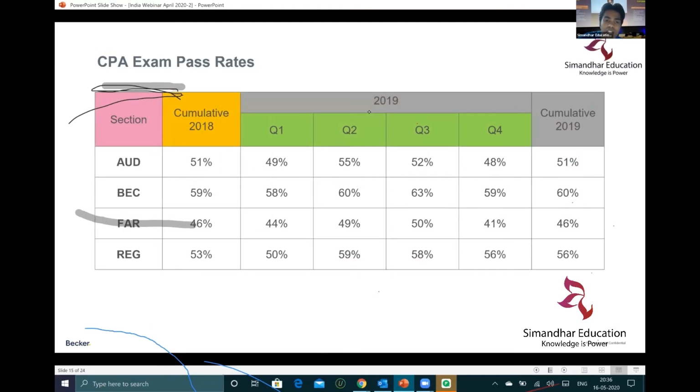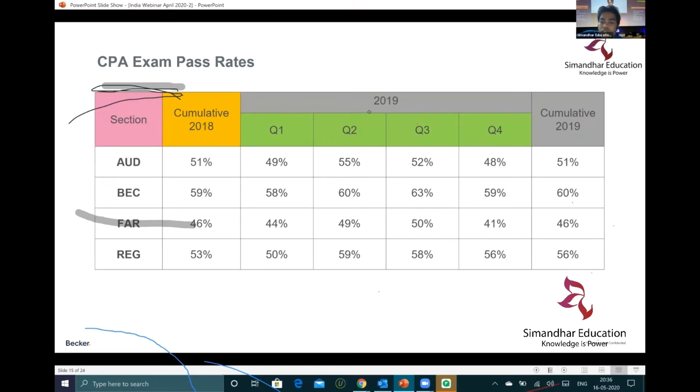So what are the passing percentages, guys? If you see the pass percentage rates for 2019, overall around 48% was for audit, BEC is 59%, FAR is 41%, regulation 56%. So sir, can we conclude that FAR is one of the tougher sections? Yes, financial accounting and reporting is always considered to be the tougher section in CPA.